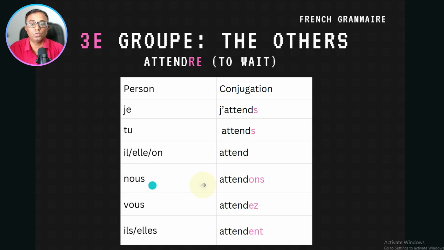It is the same. Nous attendons. The meaning is the same: we wait. Ils, elles attendent. They wait. It is very important to pronounce the Z here, because the next word starts with a vowel and the last letter is S. That is called liaison. Here is S and here is A. Vous attendez. Nous attendons.